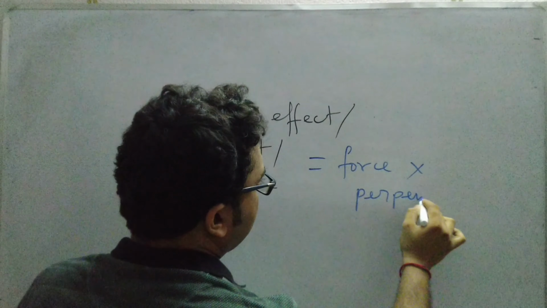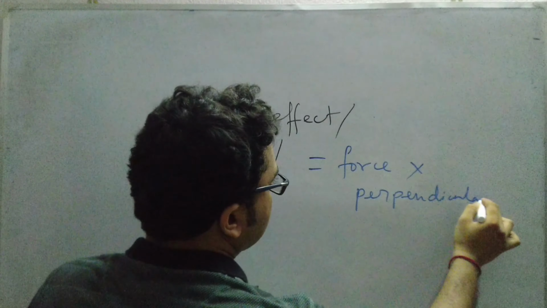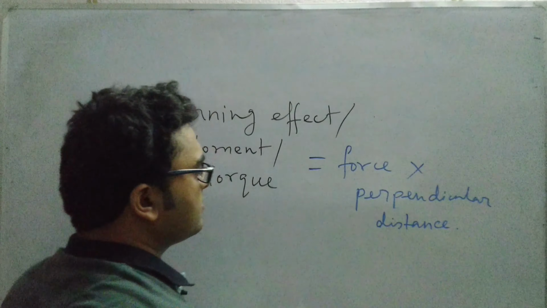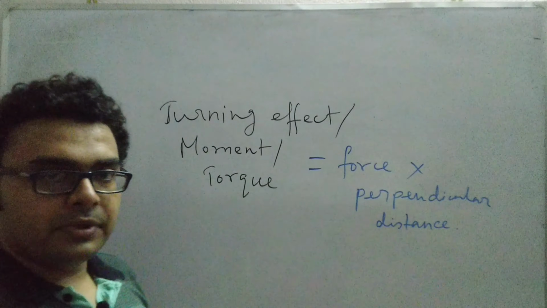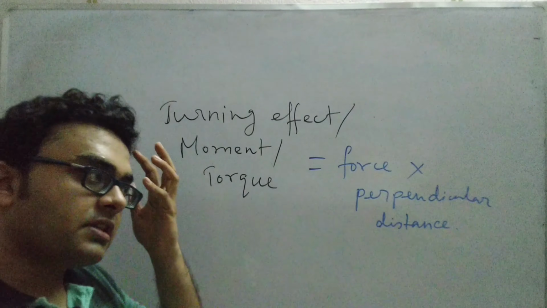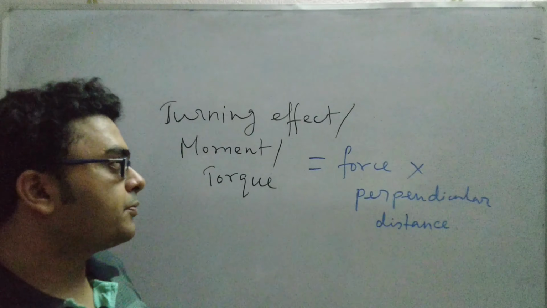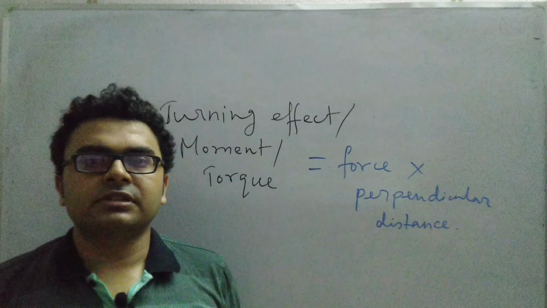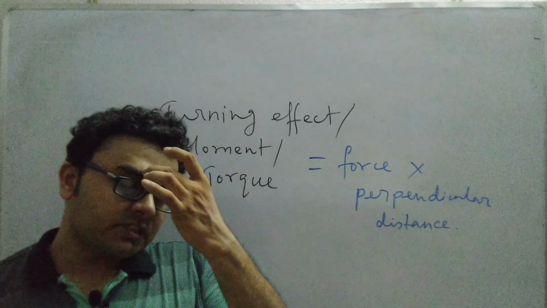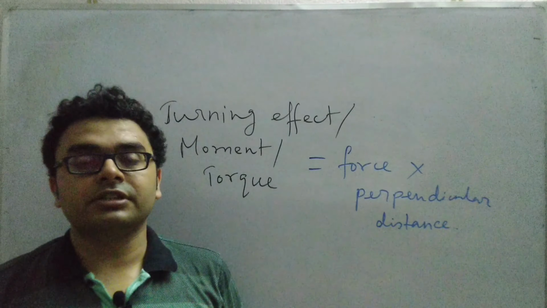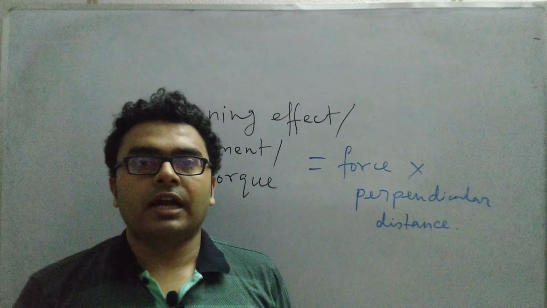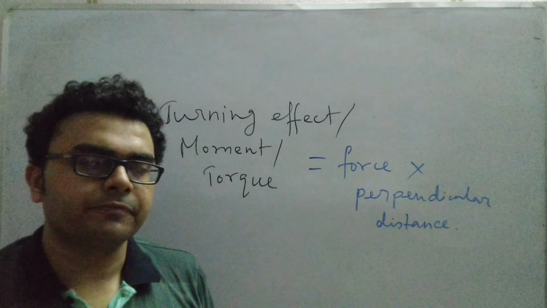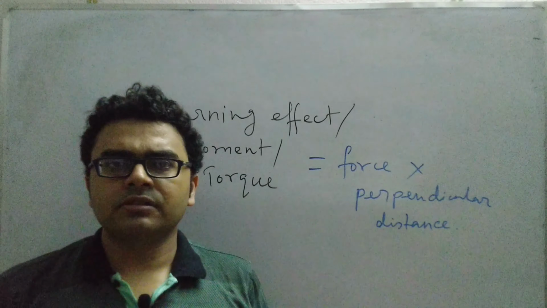Also, we have discussed what is a couple, and the torque produced due to a couple. We also discussed the principle of moments, which states that when a body is under equilibrium condition, the net anti-clockwise moment acting on a body is equal to the net clockwise moment acting on the body. So these are the few things that we have discussed in the previous classes.